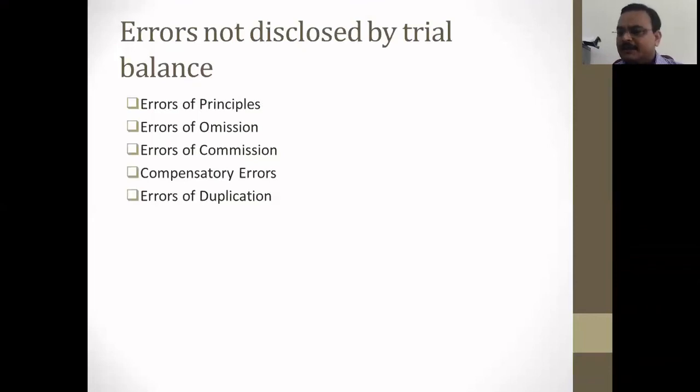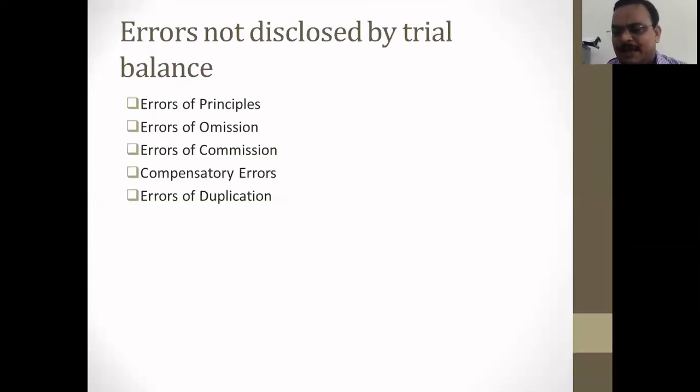Like error of duplication, if you have both debtors and creditors, and both have a 2000 balance, and you enter them in the trial balance, the debtor should be entered on the debit side and the creditor on the credit side, but you entered wrongly. The creditor is entered on the debit side and the debtor is entered on the credit side.